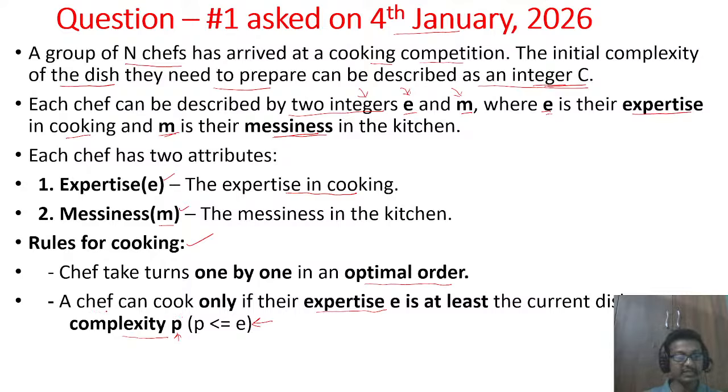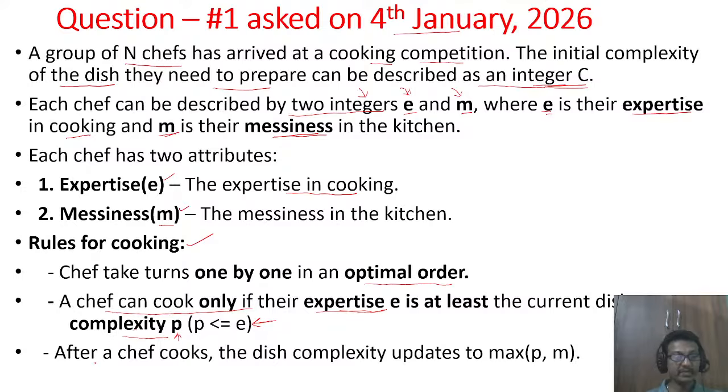So this statement we should read very carefully: a chef can cook only if their expertise is at least the current dish complexity. So the current dish complexity should be equal to or less than the expertise of the chef, and then we can say that the chef can cook the dish.